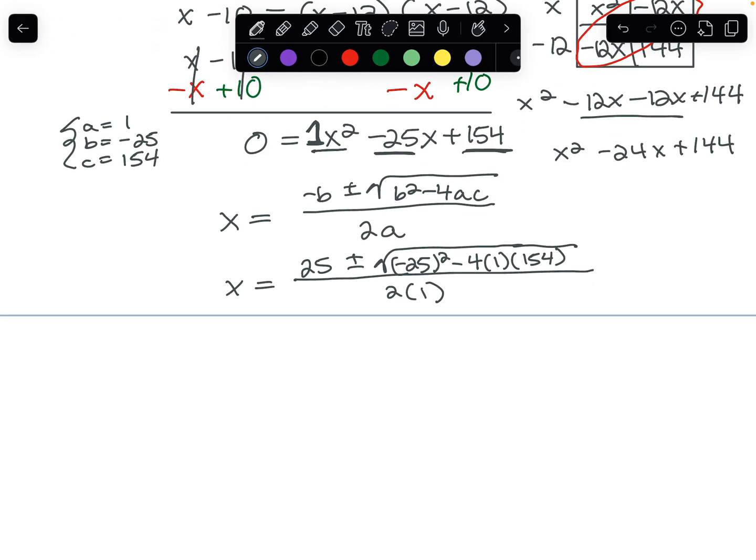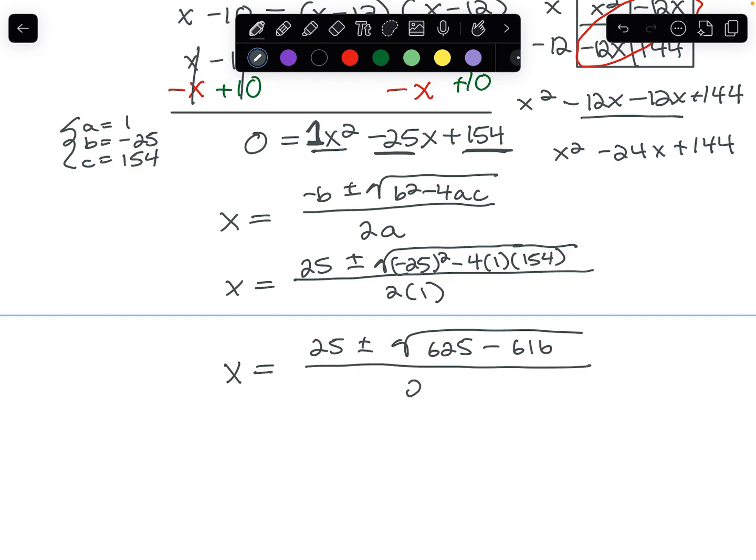So our next step is just simplify. 25 squared is 625, and negative 4 times 1 times 154 is 616, and 2 times 1 is 2.